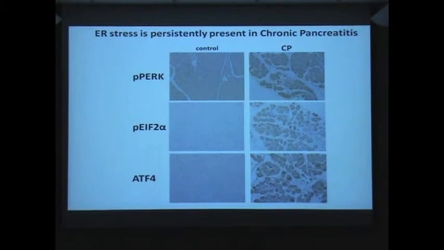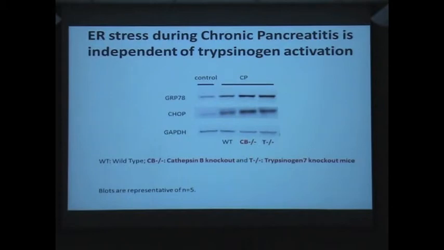Other markers of endoplasmic reticulum stress, phospho-PERK, phospho-EIF2 alpha, ATF4, are all upregulated and persistently present. Now the objective was to see if this persistence of ER stress in chronic pancreatitis is also independent of trypsinogen activation. So we used the cathepsin B knockout mice and trypsin knockout mice, which do not have pathologic trypsinogen activation, and compared chronic pancreatitis and ER stress markers among this group and the wild-type group versus the saline-injected controls.